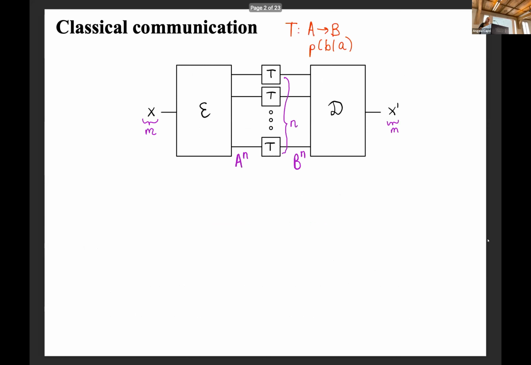So I don't think I need to motivate very much where this is coming from to this audience, but just as an overview, when I say communication, what I mean is that we're modeling a sender and a receiver, and they are connected by some channel that could be noisy or not noisy.